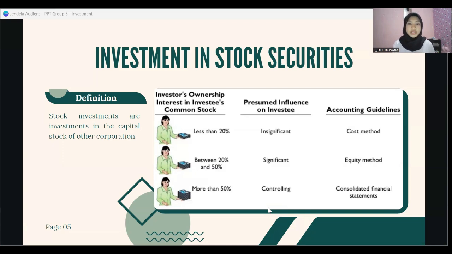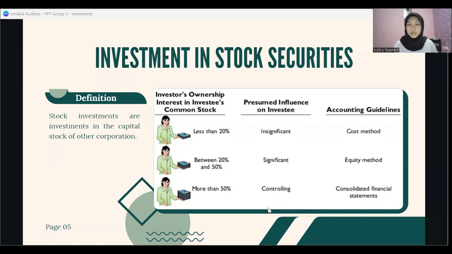For ownership between 20% and 50%, it is recorded using the equity method, and the presumed influence on the investee is significant. And for more than 50%, you can use the cost method or equity method.